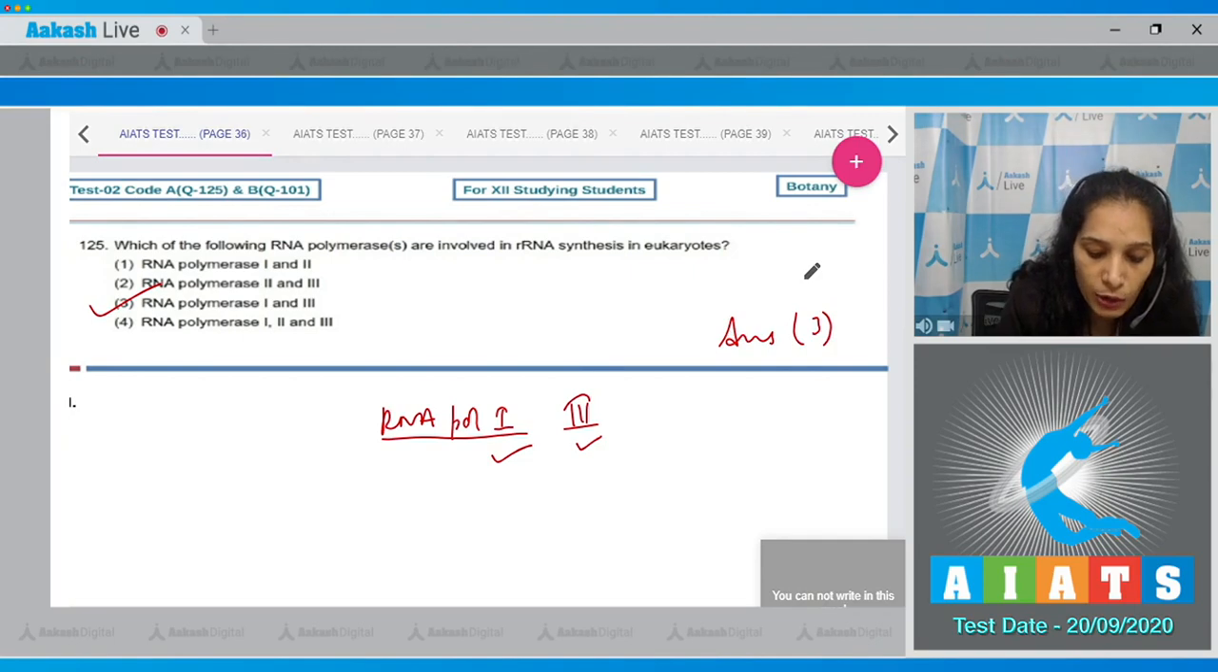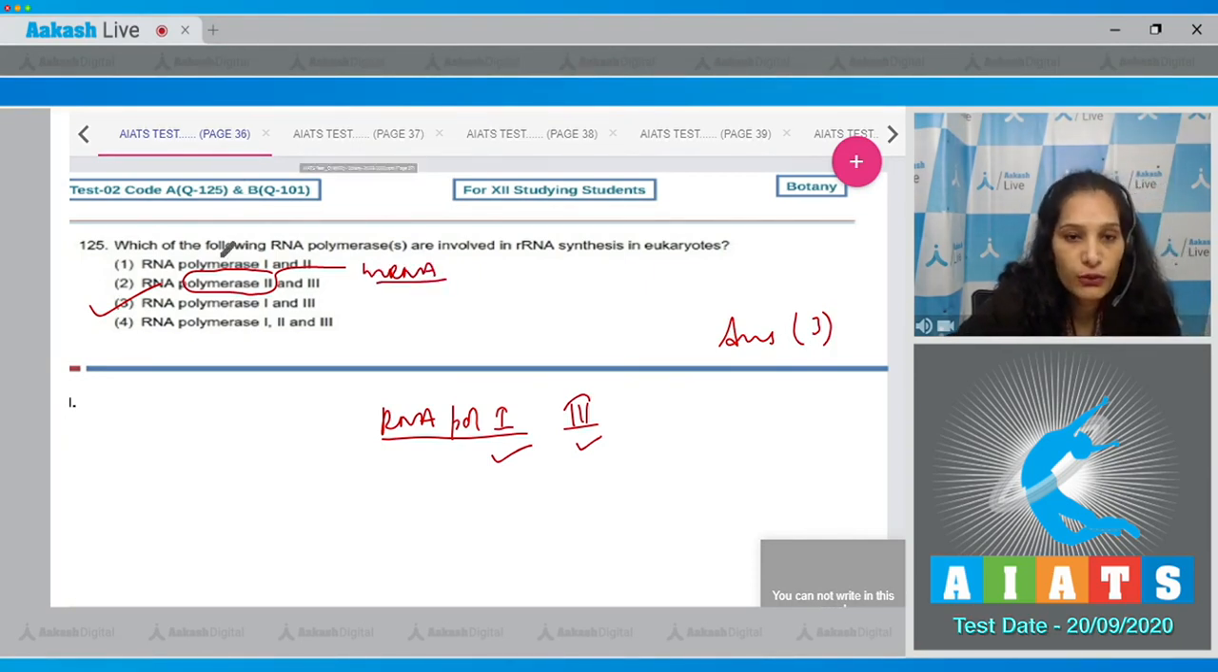What about the RNA pol 2? RNA pol 2 is responsible for the mRNA synthesis. Let's move to the next question.